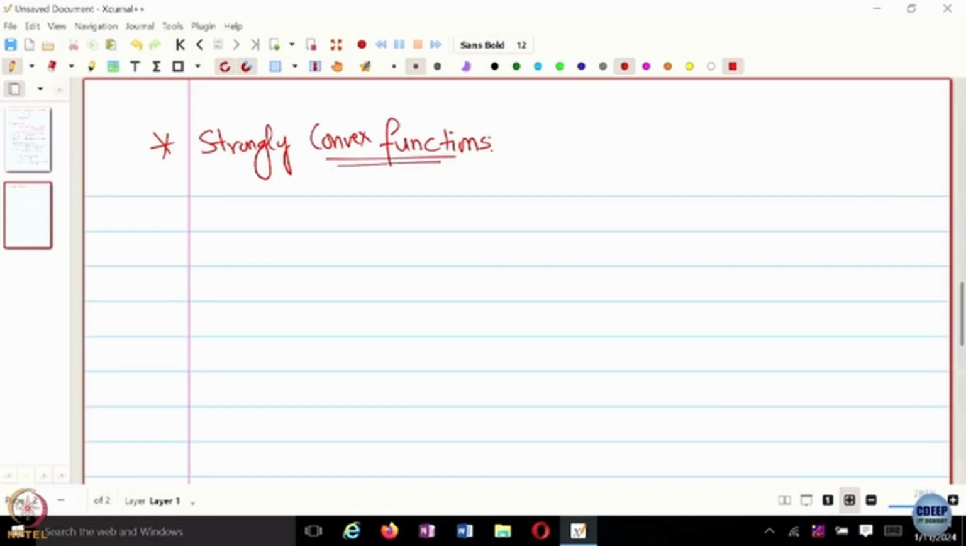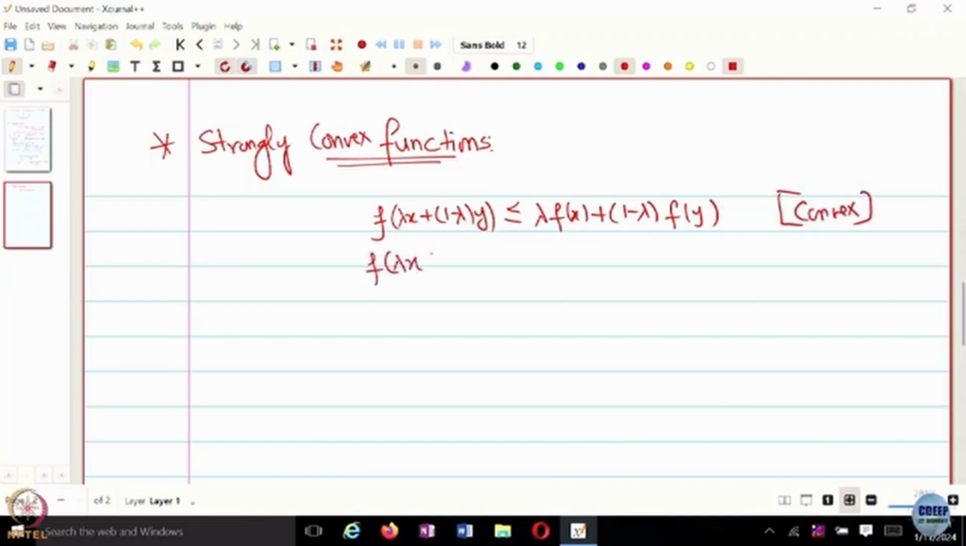Okay, so far for a simple convex function, we know that f of lambda x plus 1 minus lambda y is less than or equal to lambda times f of x plus 1 minus lambda times f of y. So this is for a convex function. For a strictly convex function, this holds with strict inequality, as long as lambda is between 0 and 1 and x and y are different points.